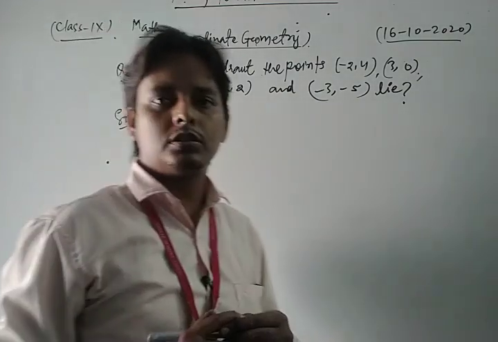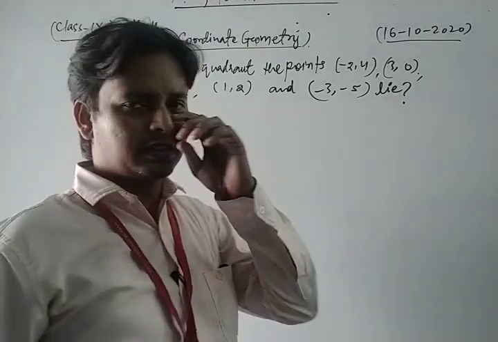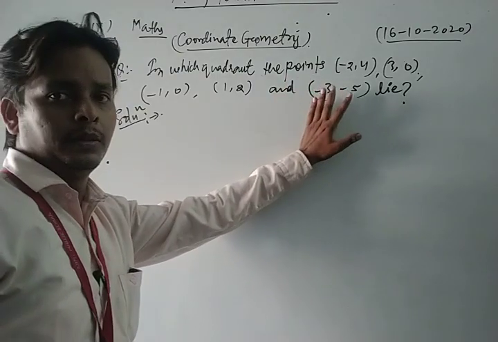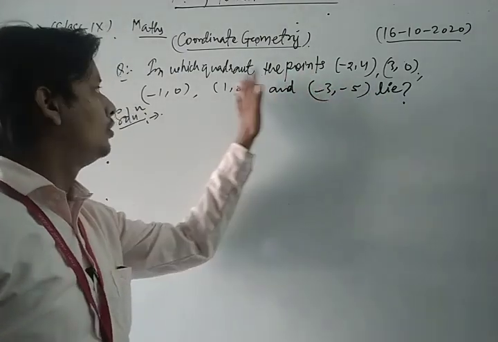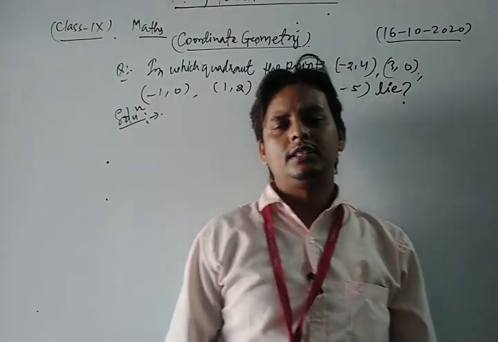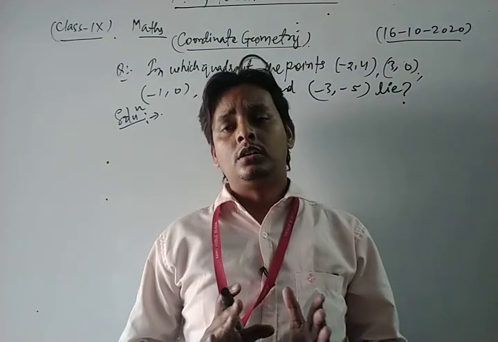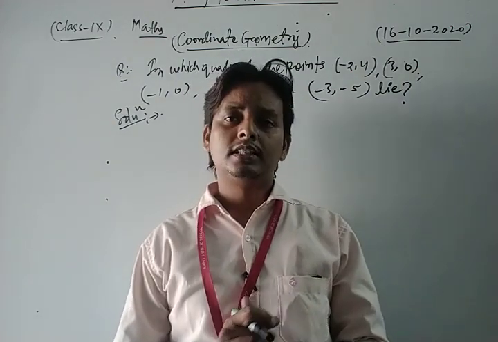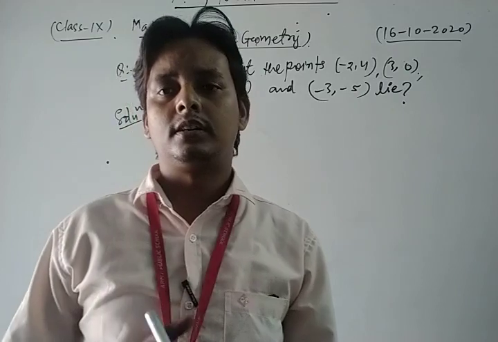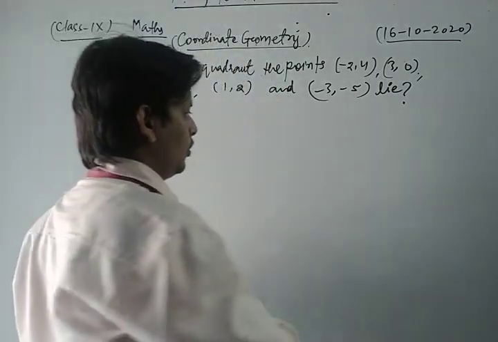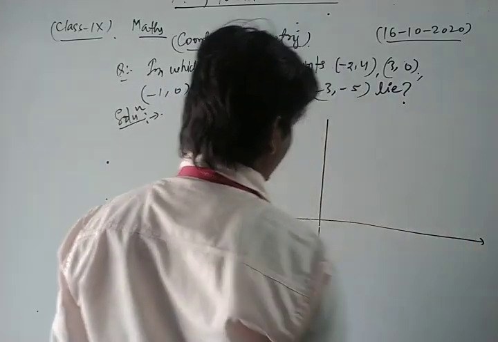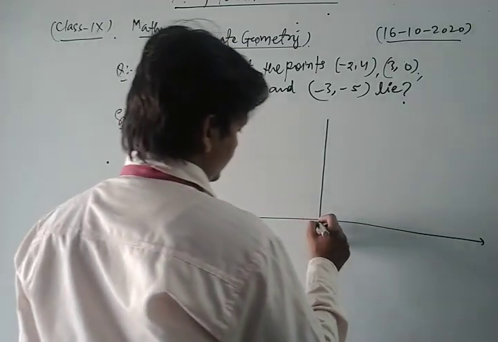Dear friends, this is a very important question, and we discuss all the concepts related to it. Here we discuss in which quadrant the points -2, 4, 3, 4, -1, 0, 1, 2, and -3, -5 lie. Means in that question, dear friends, we discuss in which quadrant these coordinates lie. So in this type of question, first of all we make a Cartesian coordinate system. Let's see. First of all, we draw the Cartesian coordinate system.